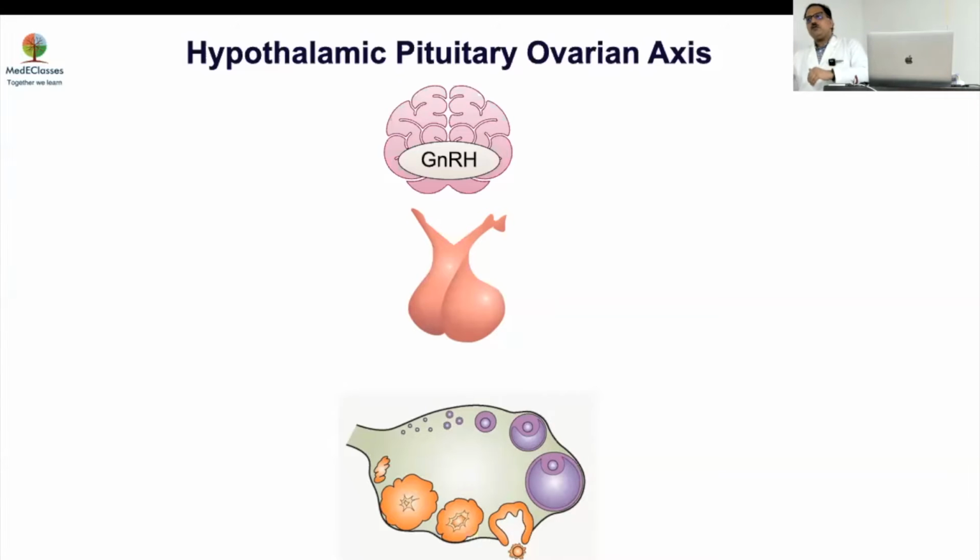Now inhibition of GnRH can come from two places. One is higher centers in the brain, and second is the androgen levels or the estrogen level. So which is more important? For the initial period, the higher center, basically the GABA or the negative inhibitor, is the important one. So if you talk about mini puberty, what happens? If you're born, you've got very high maternal estrogen which is transferred, and that will suppress the gonadotrophins. As soon as that exposure goes, your gonadotrophin starts working and you go into that mode.